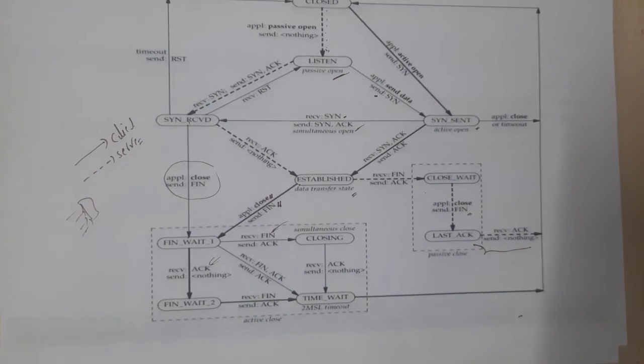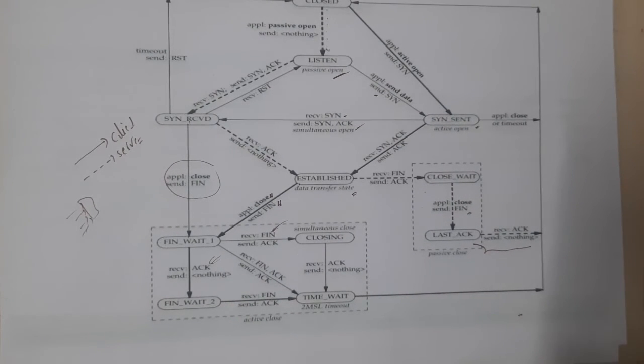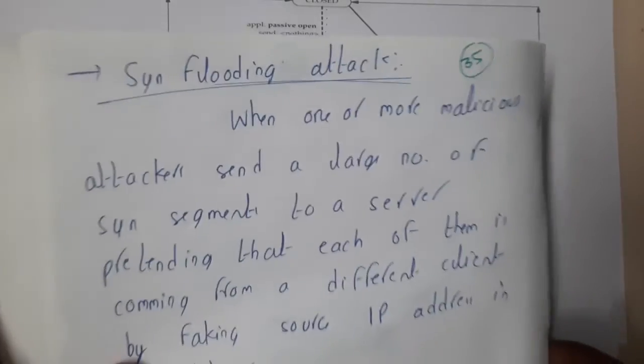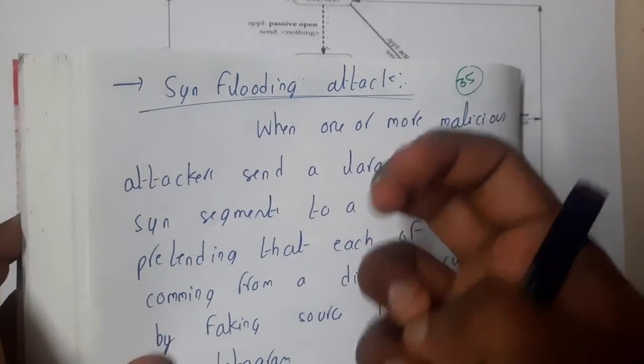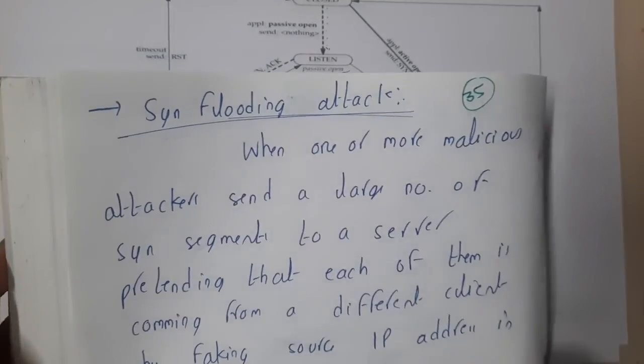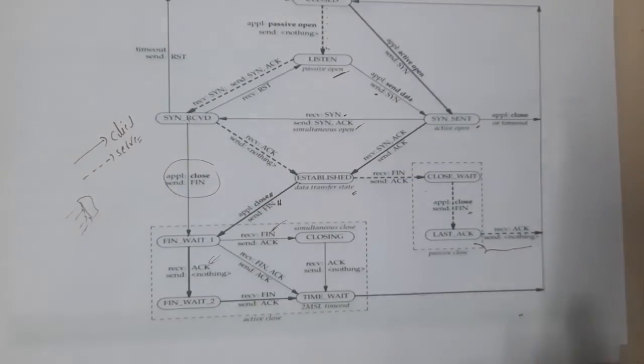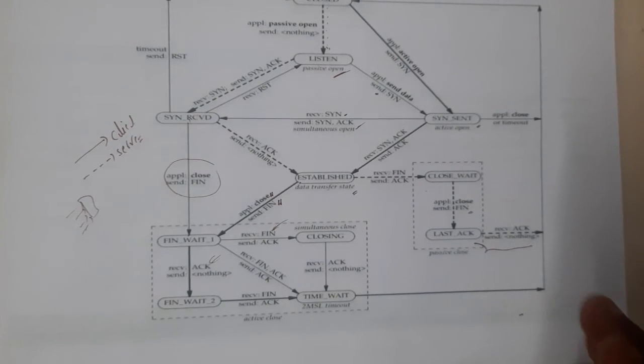Got it? Yes. As you understand this lecture clearly, you will understand exactly how it is flowing. In the next lecture, we'll be discussing some attacks and issues, like retransmission, SYN flood attack and all those things. I hope everyone got a clear idea with respect to this diagram. Guys, there are some basic questions about this diagram. Anyway, we'll be discussing them in the PYQ part. I hope everyone got a clear idea. So in the next lecture, let us continue with the next topic.